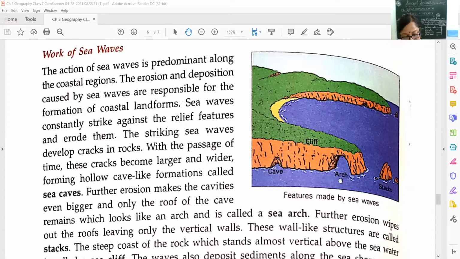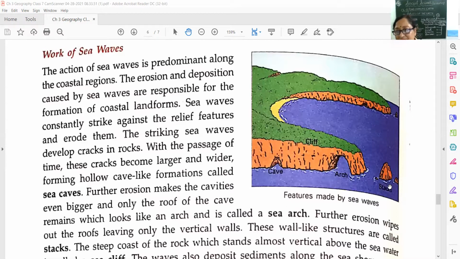Now we go further for the next formation. As we are going further, waves are striking, sea caves are formed. Then again, it becomes larger and wider, and it's like an arch, and it is called sea arch. Now, again, more waves are striking and degradation is taking place, weathering and removal by erosion is taking place.